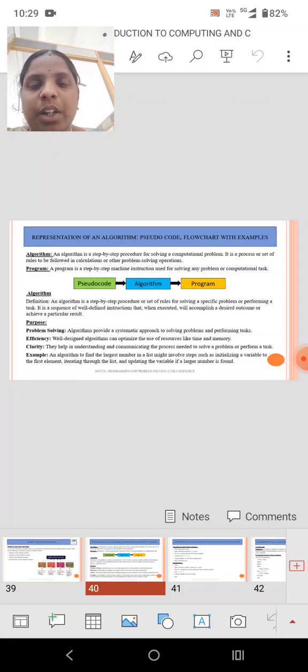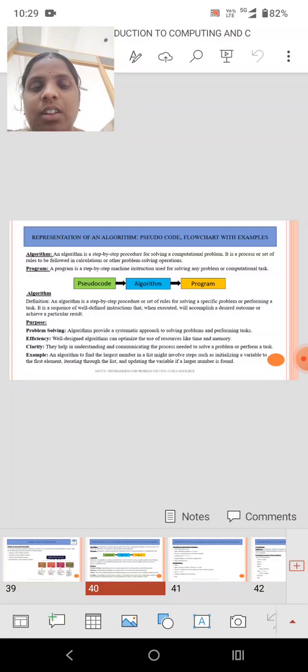First, what is meant by algorithm? An algorithm is a step-by-step process, right? First of all, for every program, we first write the aim and then the algorithm. An algorithm is nothing but the step-by-step procedure we use for solving computational problems.